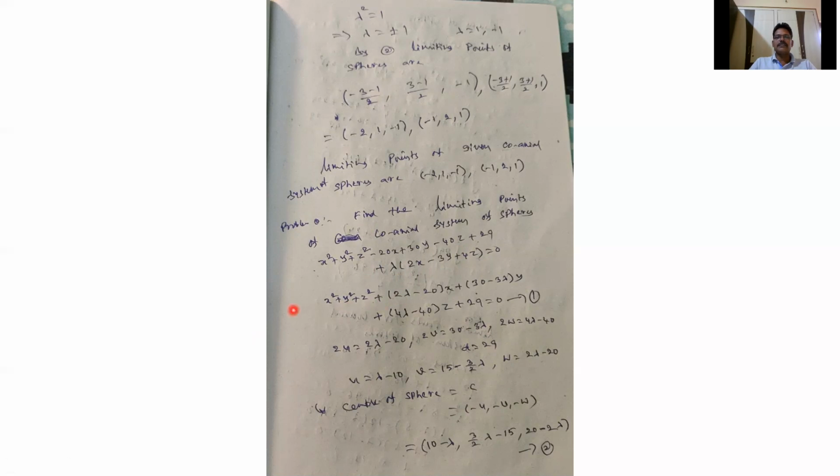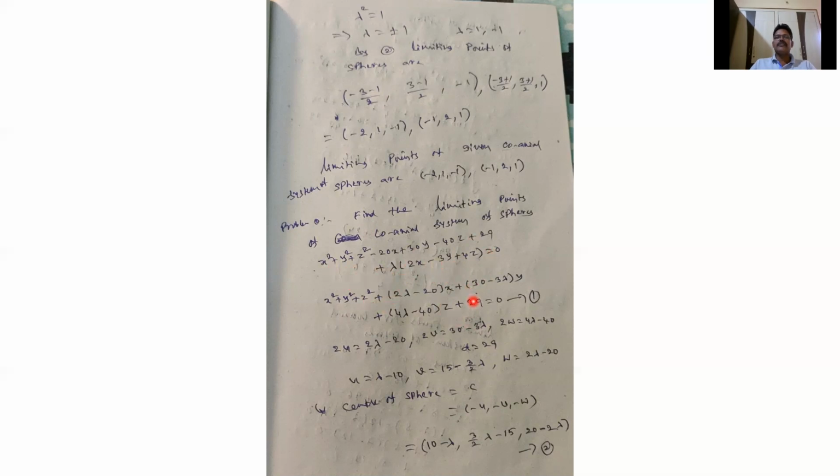So the given equation can be written as x square plus y square plus z square. Taking x common, 2 lambda minus 20, y common, 30 minus 3 lambda, z common, 4 lambda minus 40, plus 29 constant. So the given equation can be written as x square plus y square plus z square plus (2 lambda minus 20) x, and (30 minus 3 lambda) y, and (4 lambda minus 40) z, plus 29 equal to 0.